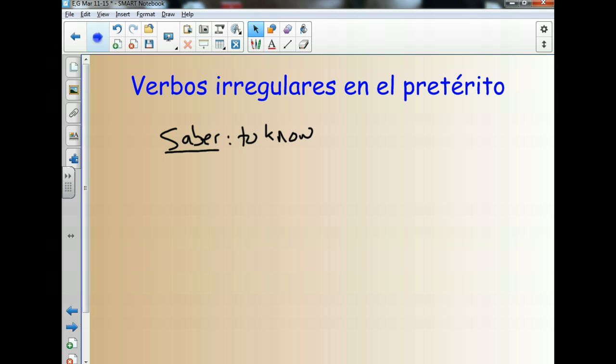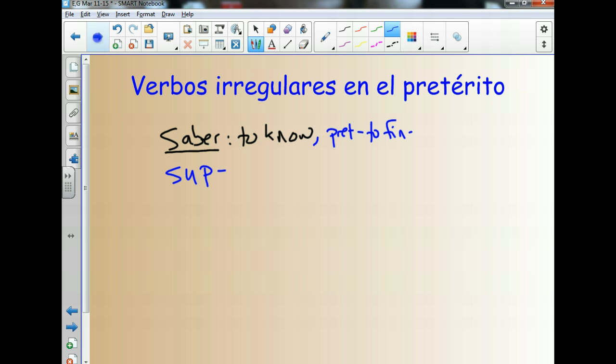In the preterite tense, it's going to take on a little bit of a different meaning. Its root is going to also be strange. It's going to be sup. And in the preterite tense, which I'll do in blue, in the preterite, this verb means to find out. It changes its meaning. So you don't use this verb in the preterite tense for to know. You use it for to find out.